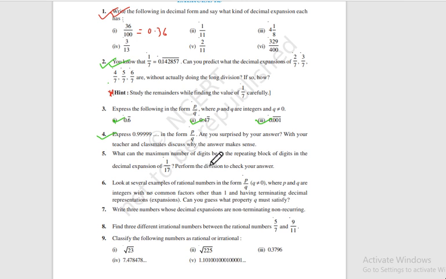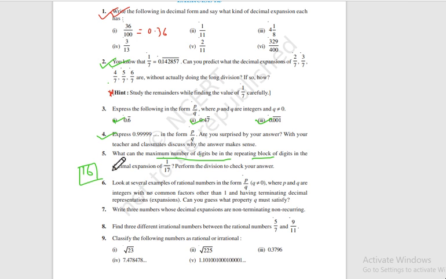What can the maximum number of digits be in the repeating block of digits in the decimal expansion of 1 by 17? Perform the division and check your answer. What they have said is that the maximum number of digits in the repeating block of this expansion will be less than what? 17. So the maximum number can be 16.